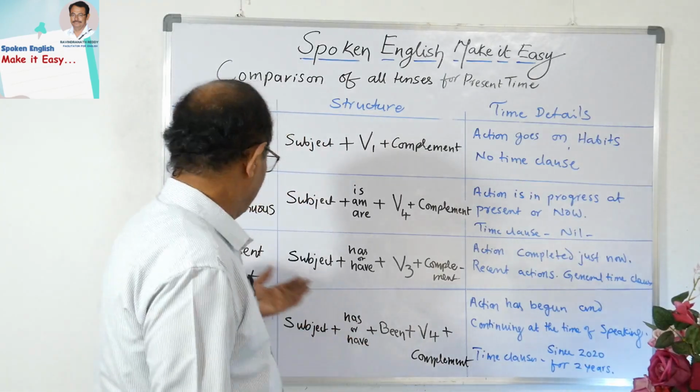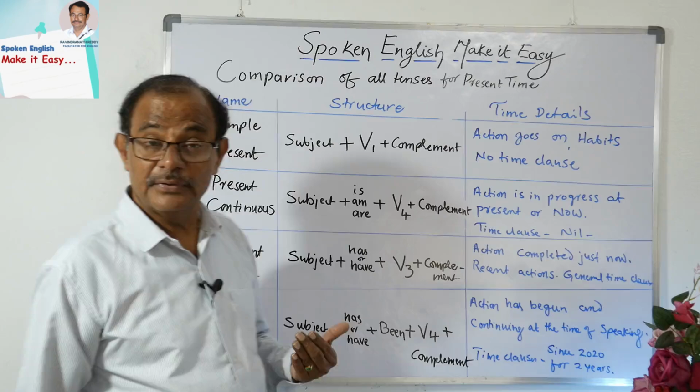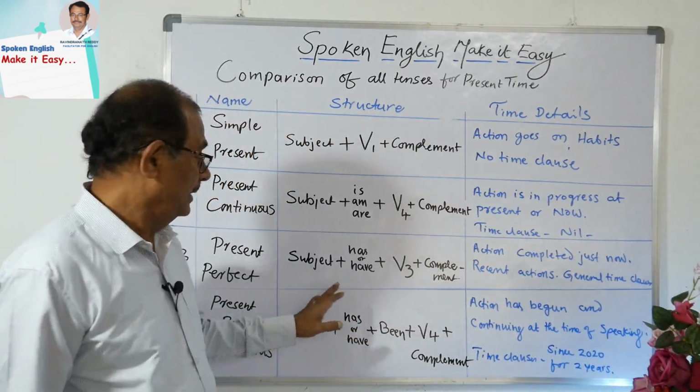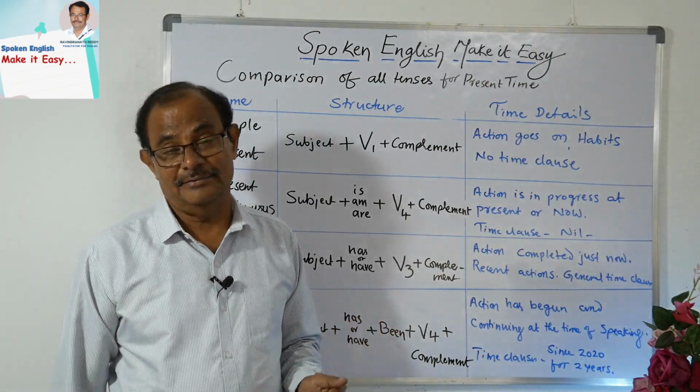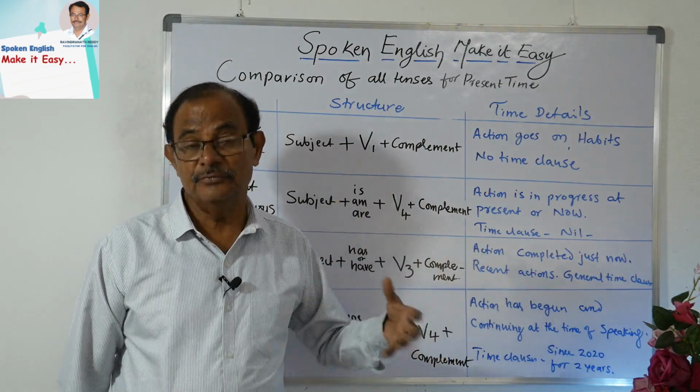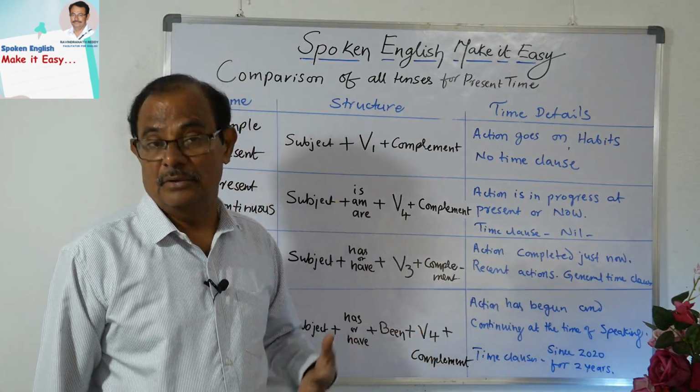Okay, then come to the present perfect. Okay, so in present perfect, see here, subject plus has or have. So here we have taken the help of the B family present forms of verbs: is, am, are.